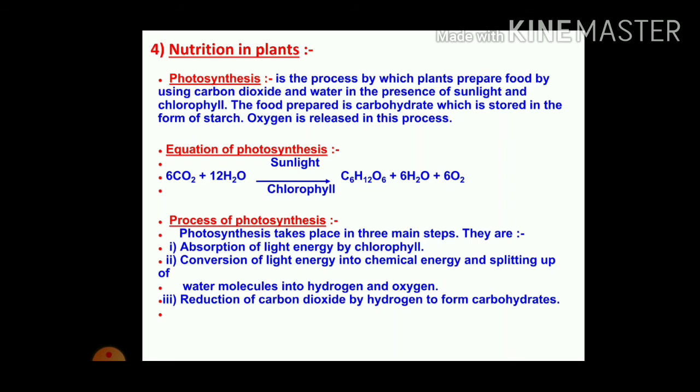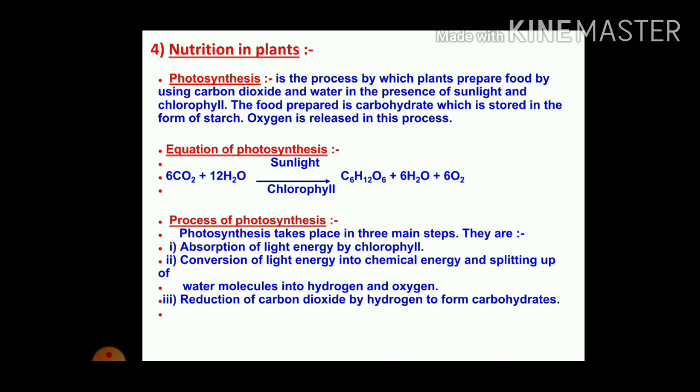So we'll now see the nutrition in plants. Plants prepare their food by the photosynthesis process. Photosynthesis is the process by which plants prepare food by using carbon dioxide and water in the presence of sunlight and chlorophyll. The food prepared is carbohydrates, which is stored in the form of starch, and in this process oxygen is released.